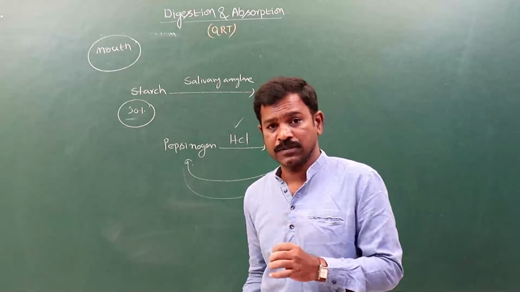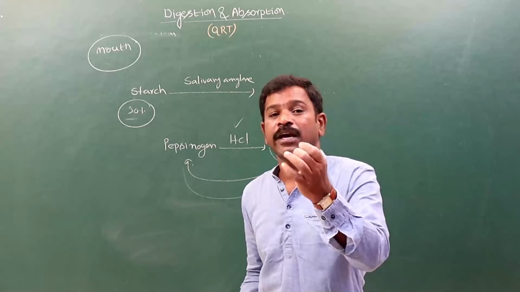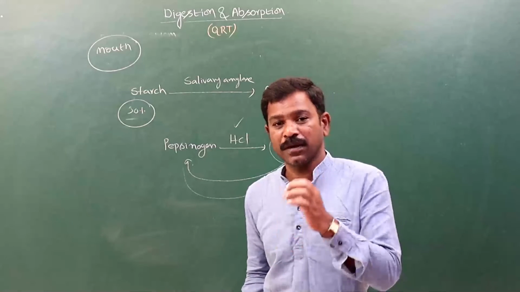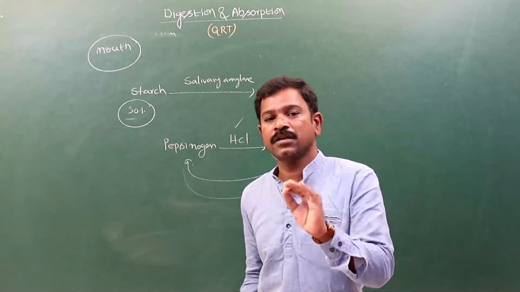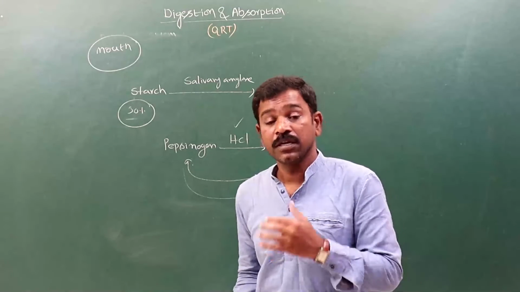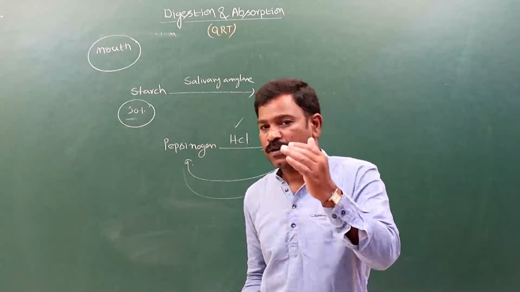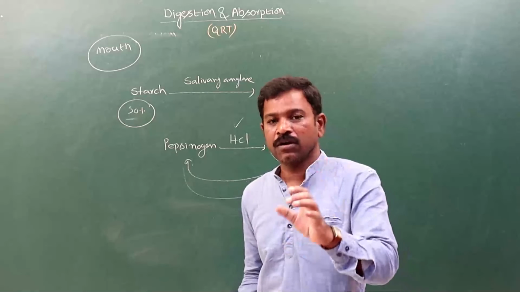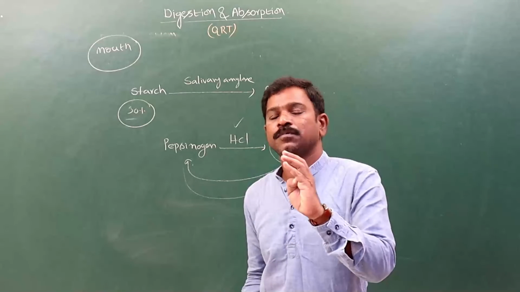And pancreatic lipase and pancreatic amylase are present in the pancreatic juice. Next, in the intestinal juice, first intestinal lipase is present, and along with that, dipeptidases,